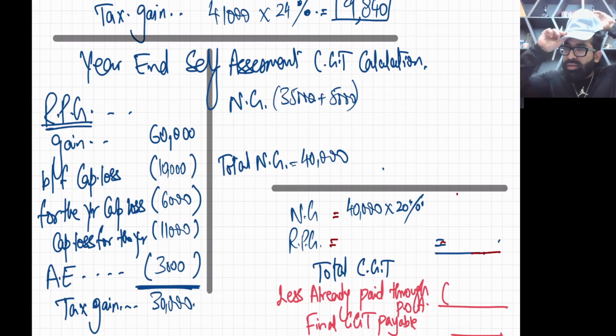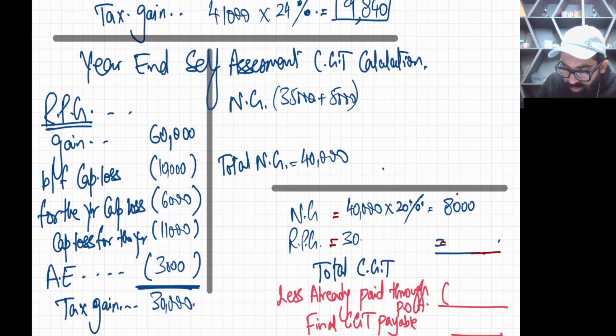So 40,000 multiplied by 20% is 8,000. And then the RPG, 30,000 multiplied by 24%, the higher rate for RPG, is 7,200.